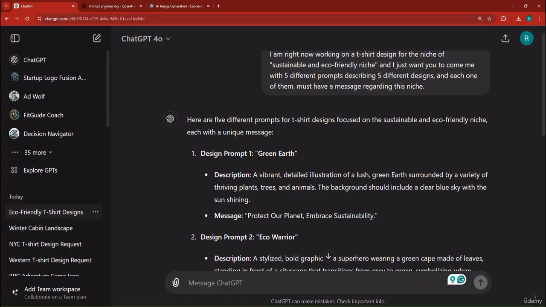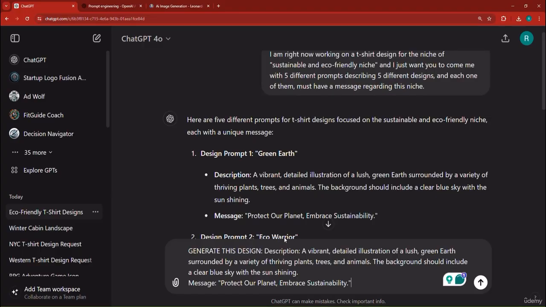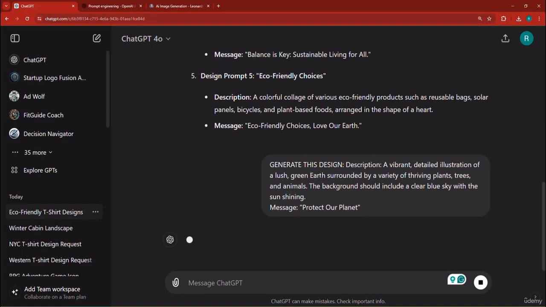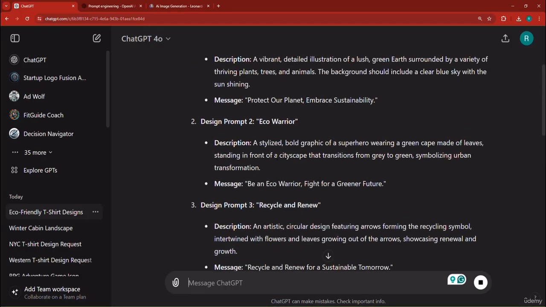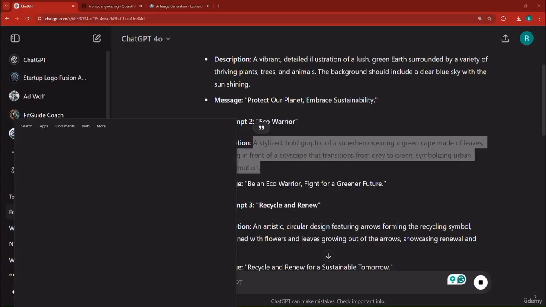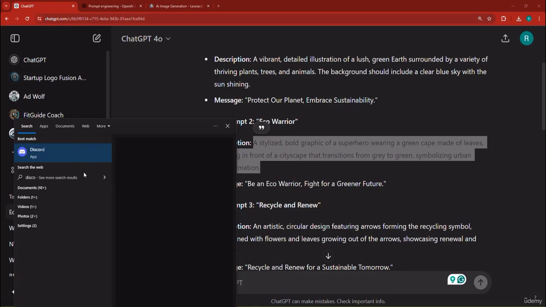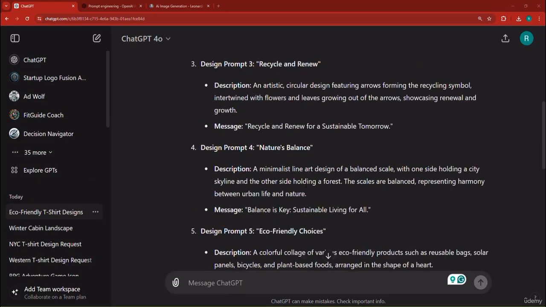And here, what I'm going to do is copy the description, and I'm going to say, generate this design. And I'm going to place the design. And instead of saying protect the planet, embrace sustainability, I'm only going to say protect our planet. Okay, so no need for embrace sustainability. And I'm going to hit enter. And at the same time, what I can do as well is utilize Midjourney to generate another design. So for instance, if I copy this description, I can go to the Discord on Midjourney. There you go. This is the Discord. And I can use Midjourney.